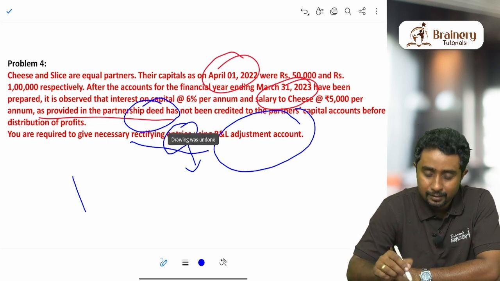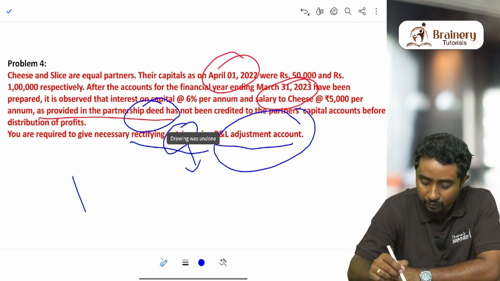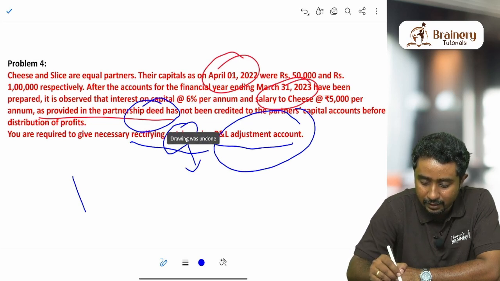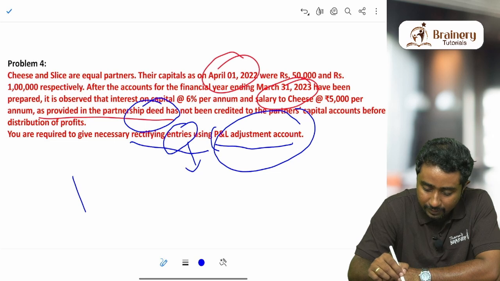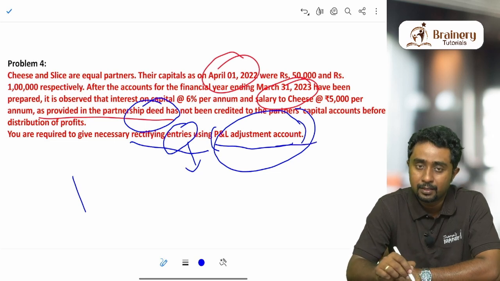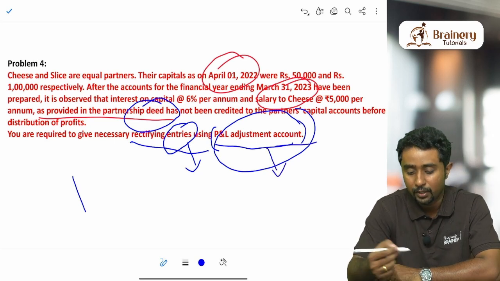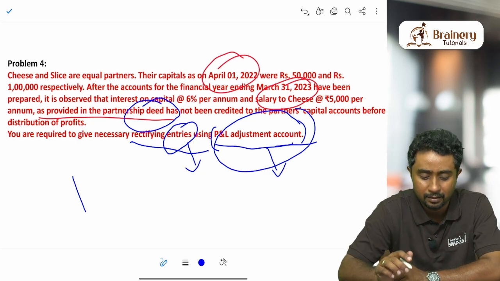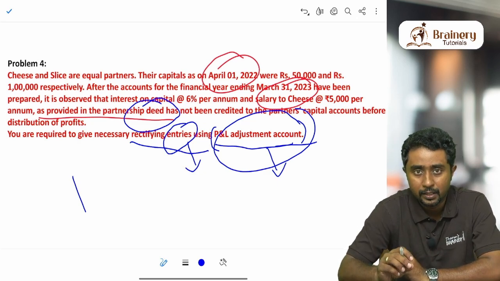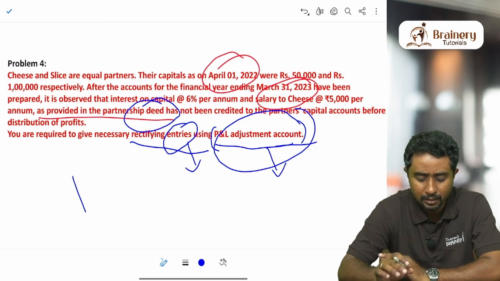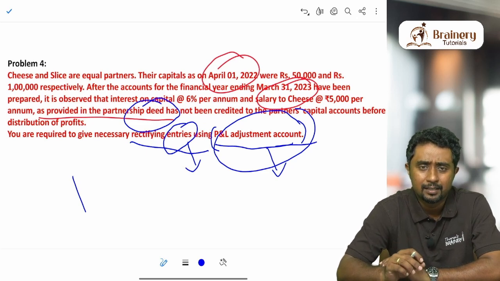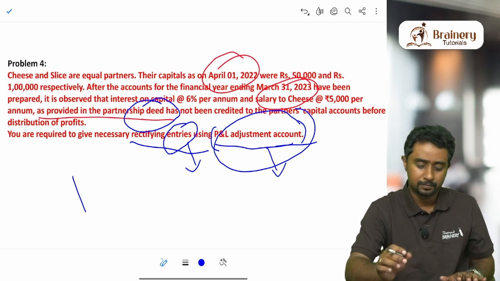The second clue is that we have to use the profit and loss adjustment account. Whenever this profit and loss adjustment account is mentioned in the question, that is another clue that we have to follow the multiple journal entries method to correct these errors. This method is very simple, very easy to finish and to find the answer. I'll make it very easy for you.